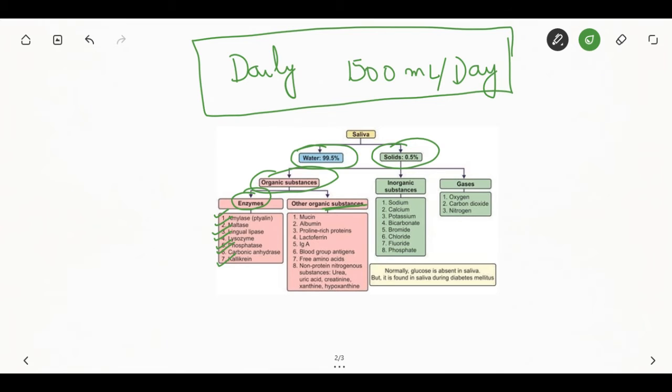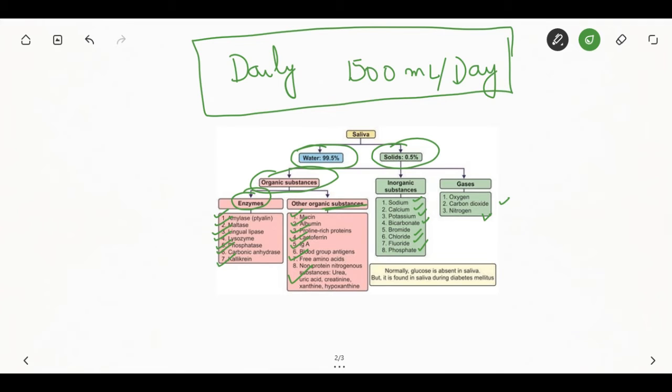Whereas the other organic substances are mucin, albumin, proline, lactoferrin, IgA, free amino acids, and non-protein nitrogenous substances that can be urea, uric acid, creatinine, xanthine, hypoxanthine. Coming to the inorganic substances, they can be sodium, calcium, potassium, bicarbonate, chlorine, fluorine, phosphate, and the gases that are oxygen, carbon dioxide, and nitrogen.